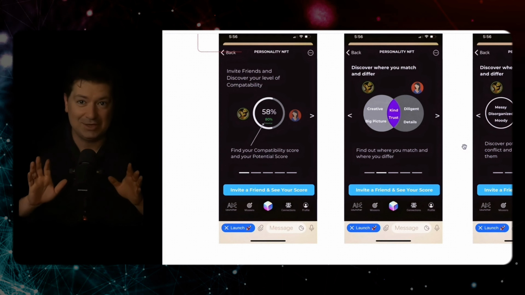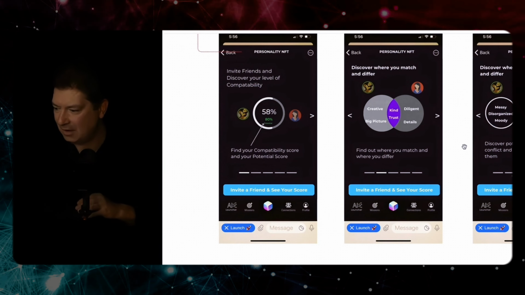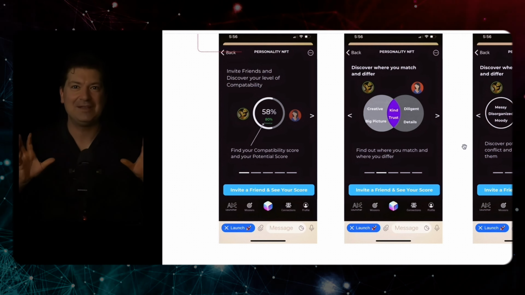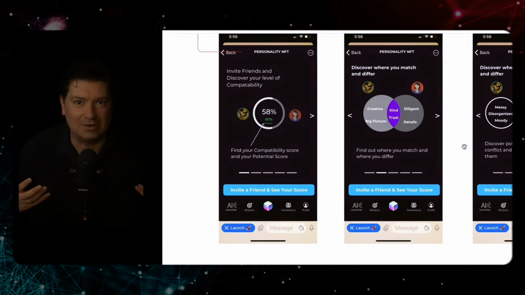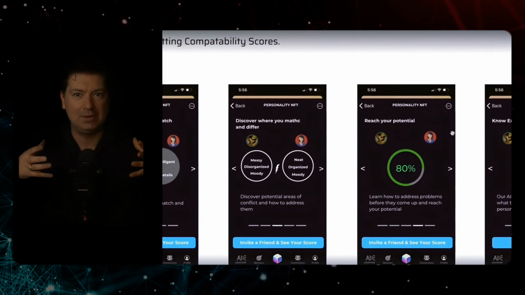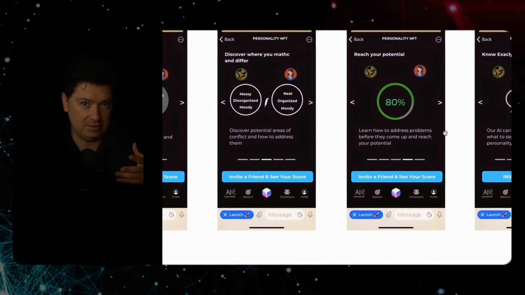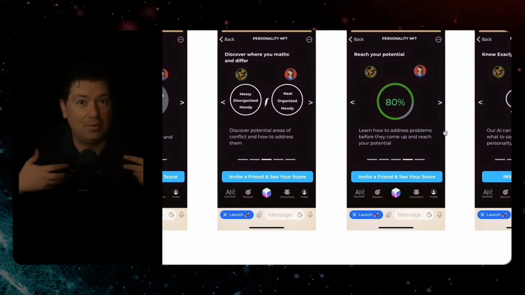Now, something very interesting about relationship dynamic: I was putting together the algorithm on how compatible 2 people are. And one of the things that pops out is that there are 2 different scores really. So in the end, you end up having 3 scores. You have the overall compatibility between 2 people, which is a general number that both people could share as their overall compatibility. But then you also have the compatibility from each person's point of view.